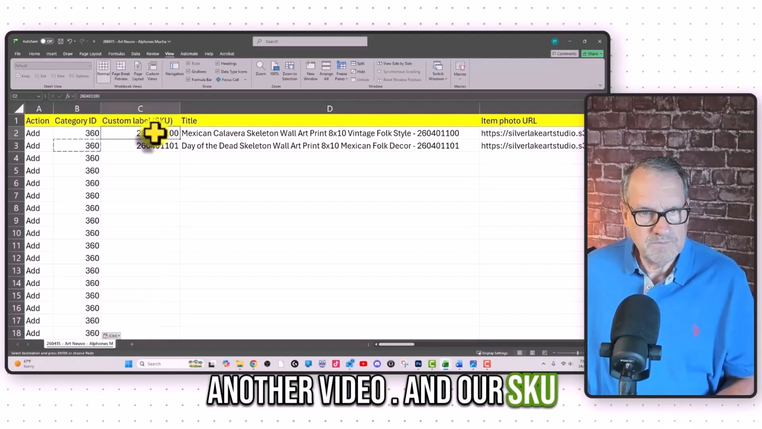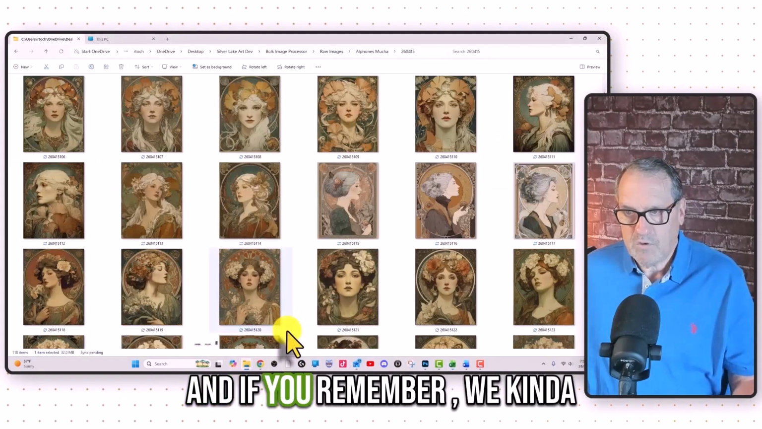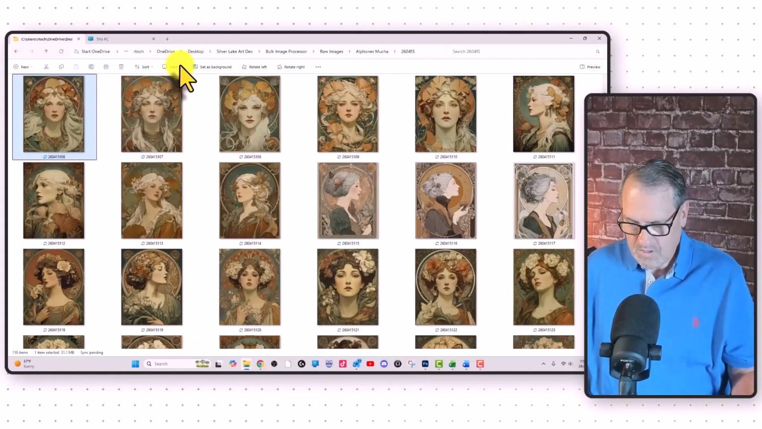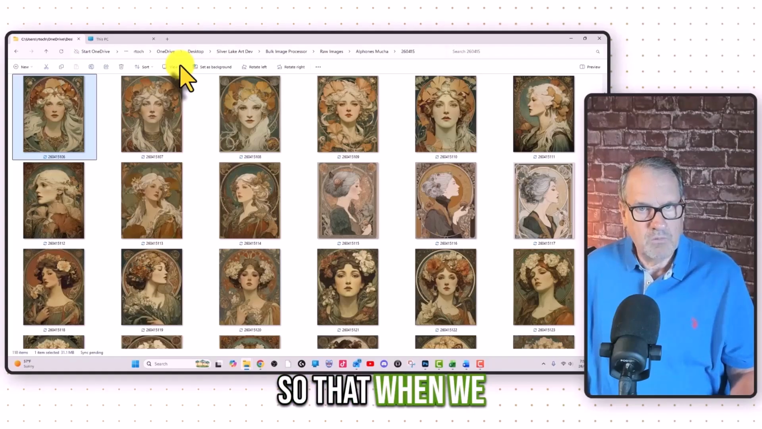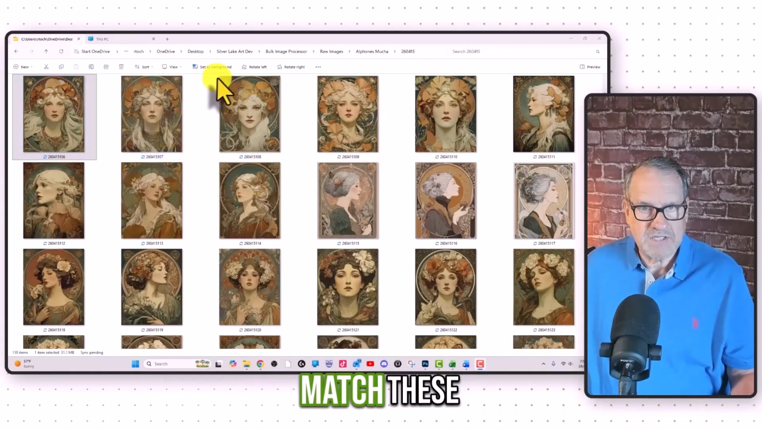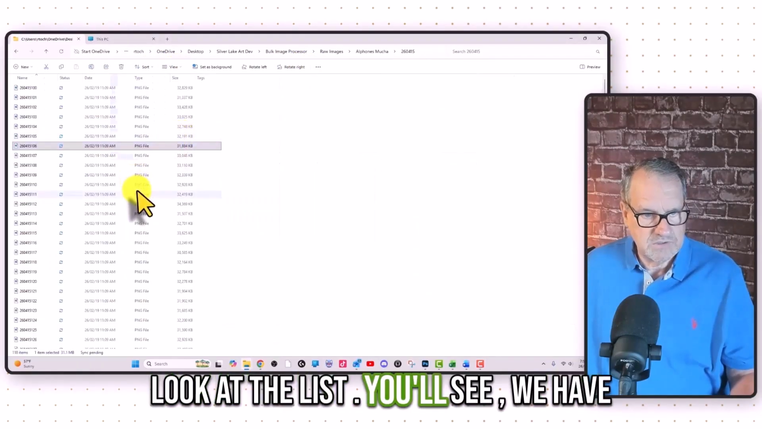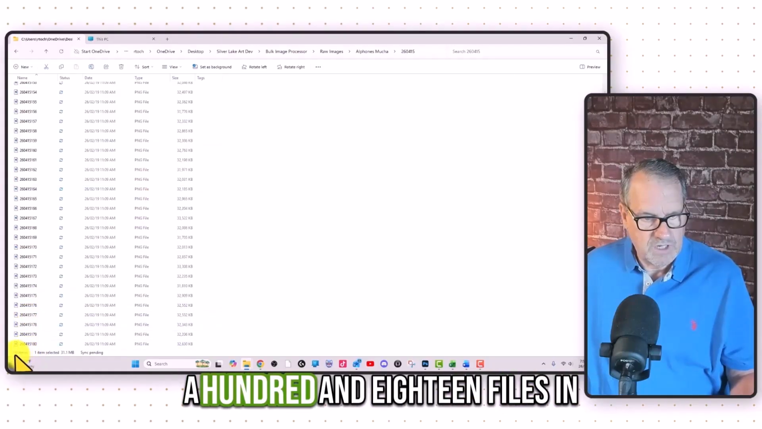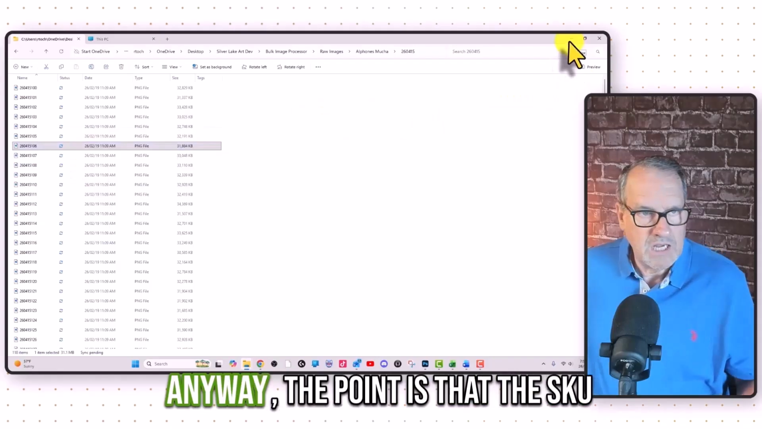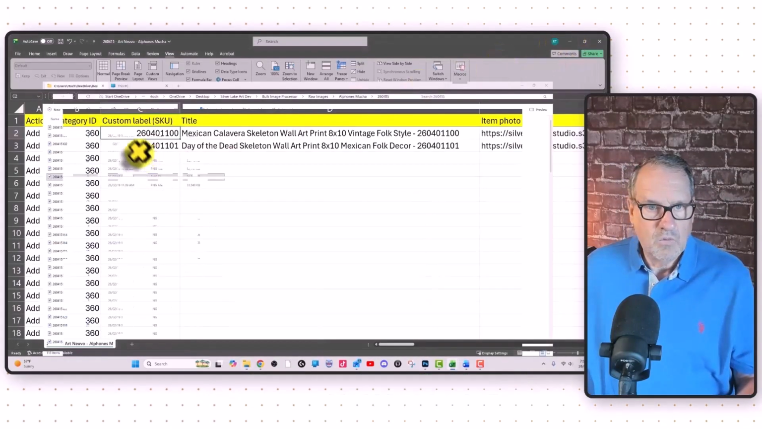And our SKU, it's going to refer to the file name. And if you remember, we kind of coincided the file names with the SKUs so that when we sell one of these, we can easily cross-reference and match these without much difficulty. So let's look at the list. You'll see we have 118 files in here. These are all PNGs, but anyway, the point is that the SKU matches for each image.